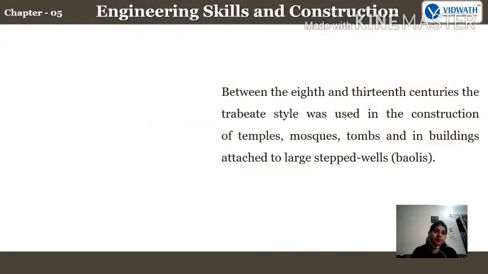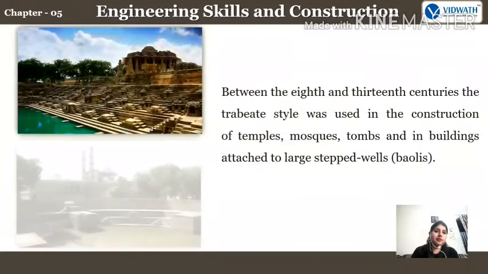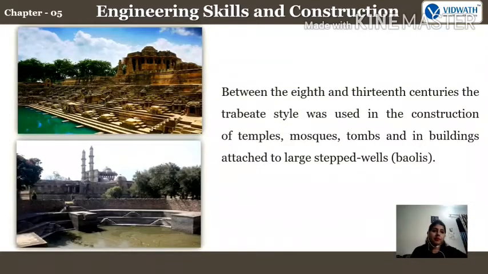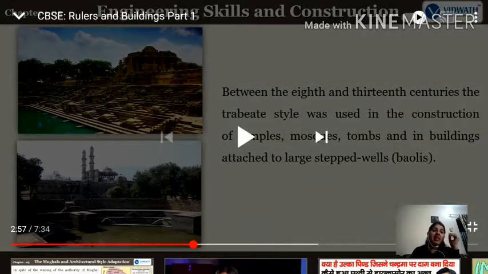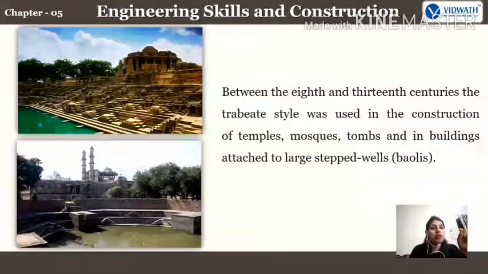Between the 8th and 13th centuries, the Trabeate style was used in the construction of temples, mosques, tombs, and in buildings attached to large stepped wells or baulis. Then further they started making each and everything in this main form only. Okay, that was the form.